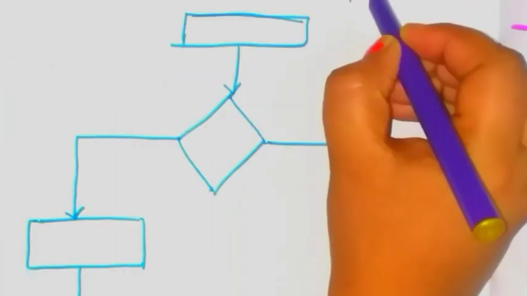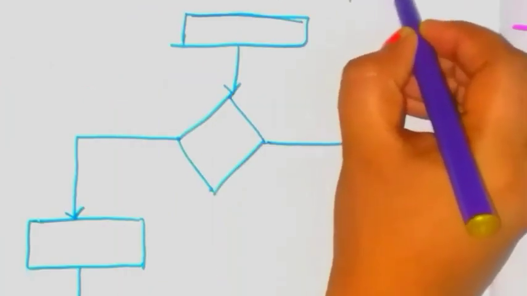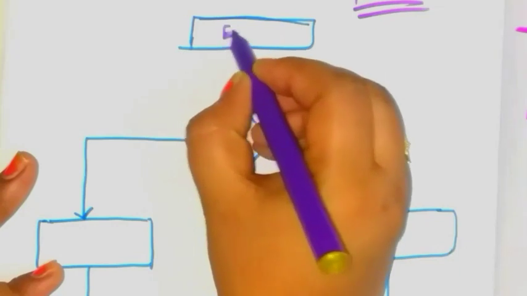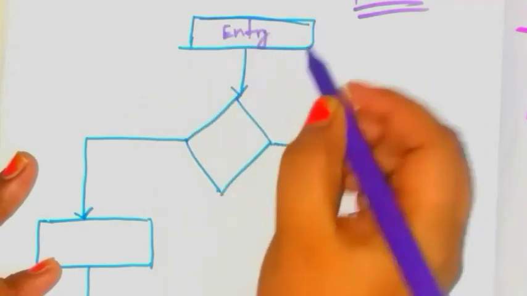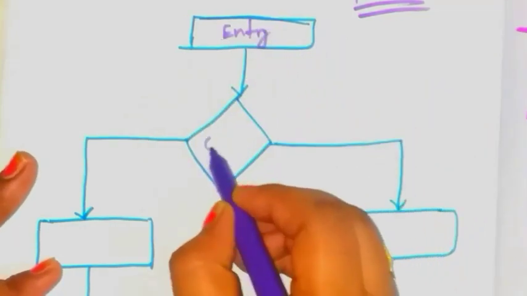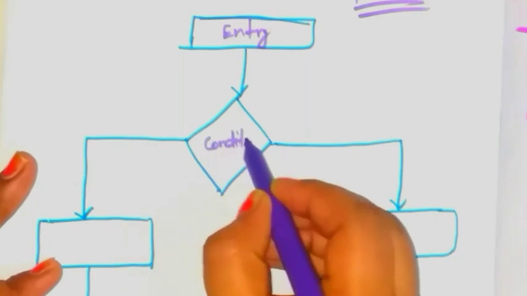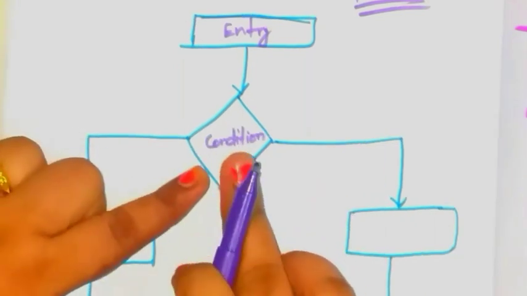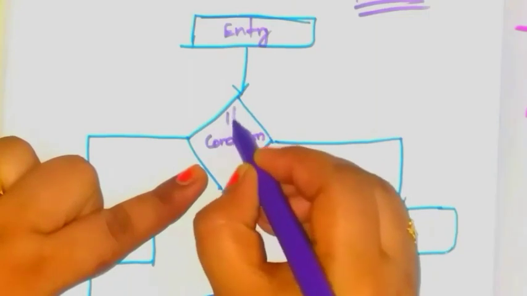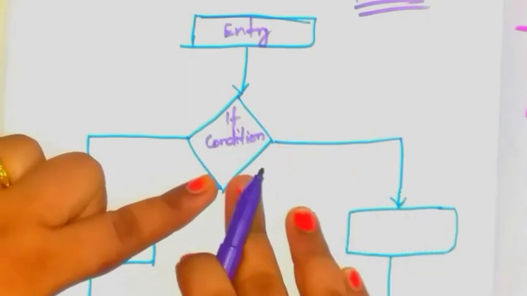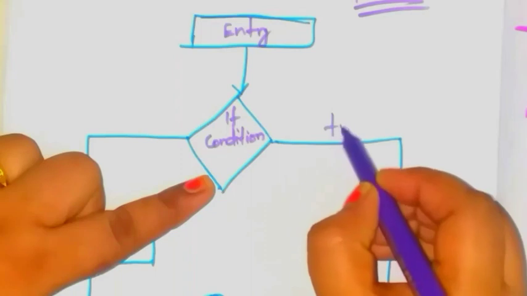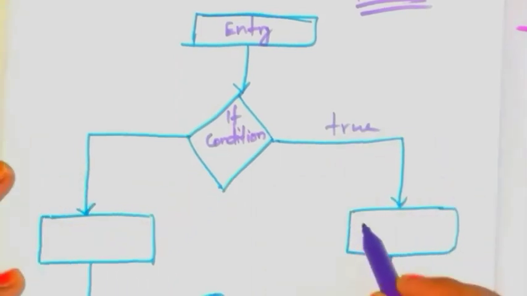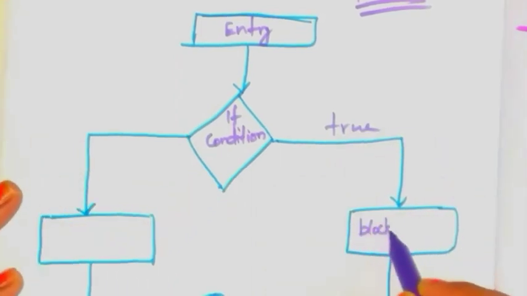So this is the flowchart of the if-else statement. You start from the entry, and next the condition is given. If this condition is true, which means the if condition, then you execute block 1 statements.